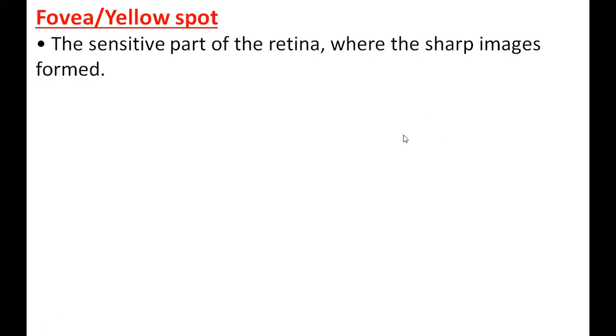Why I'm including these kinds of small things is so that you won't forget. Because if you learn with interest, with fun, with a joke, you will remember it for a long time. Now we'll talk about the fovea or the yellow spot. The retina is a full screen. Out of that full screen, the most sensitive part of the retina, where sharp images are formed, is the yellow spot.